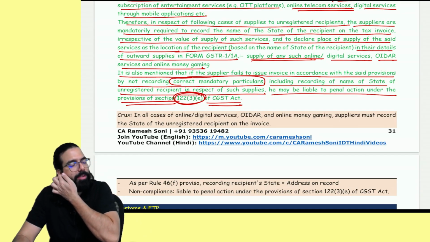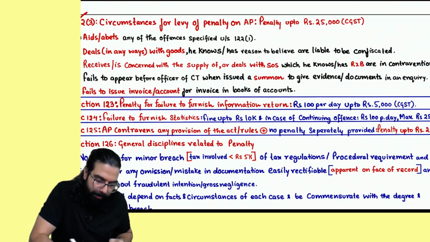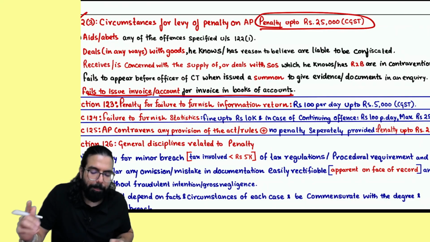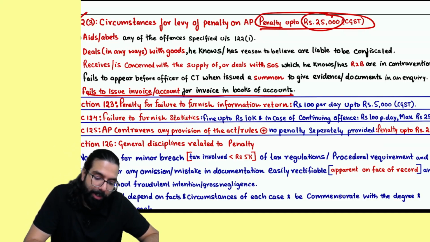Basically, what does section 122(3) tell us here? If you fail to issue an invoice or account for the invoice, you will be liable for a penalty of up to 25,000. They are telling us they will charge a penalty of up to 25,000 rupees. Done, sir. This point is clear, and that is what they are telling.